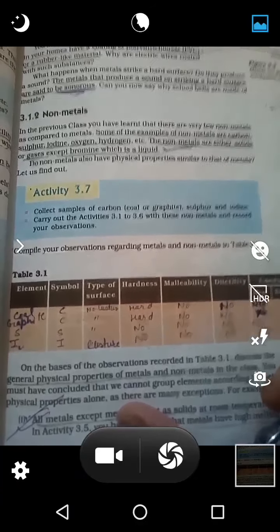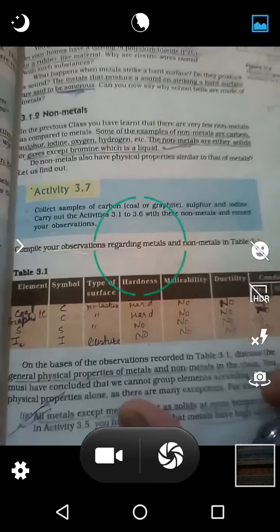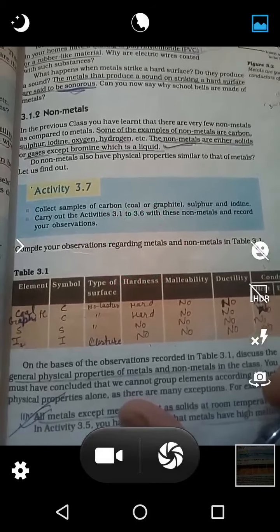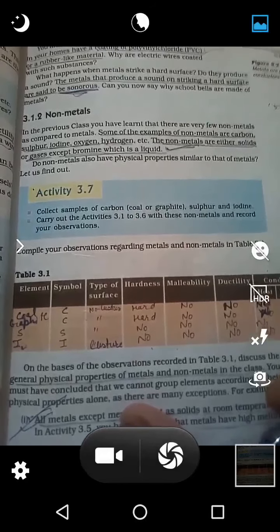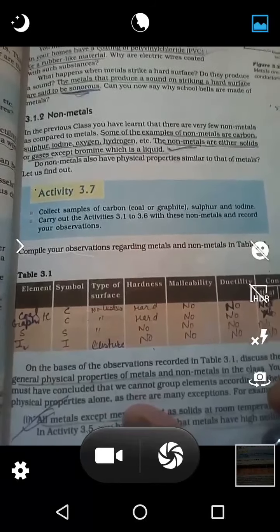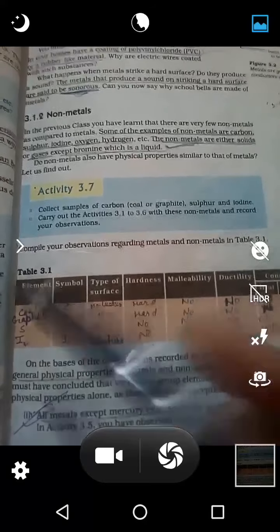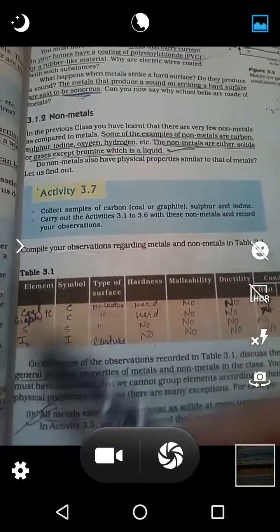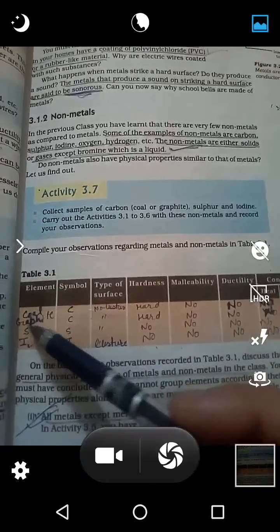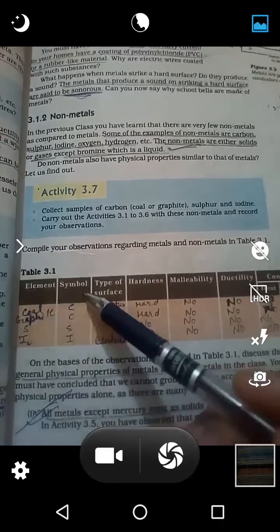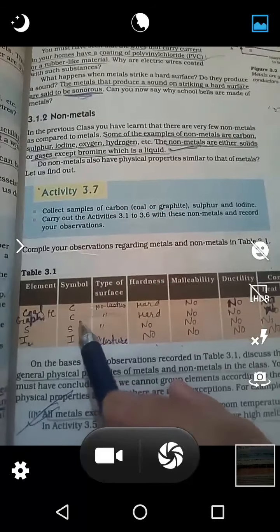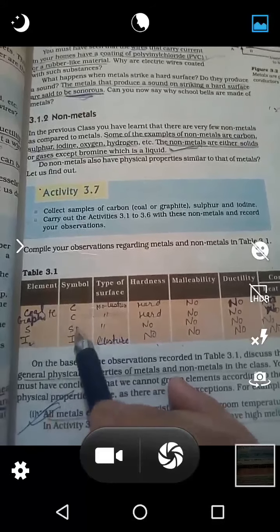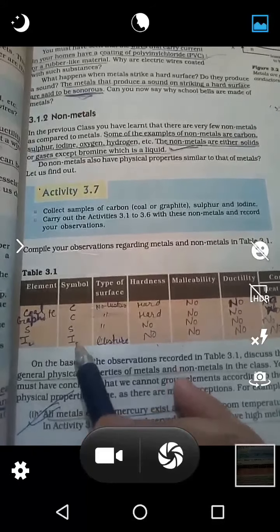You will check their malleable behavior, ductile behavior, sonorous behavior, whether they conduct electricity or not, whether they are conductors of heat or not. So here one column is taken in which we are writing coal, graphite, sulfur, iodine, and here the symbols. Coal and graphite are made up of carbon, so carbon is written as capital C, for sulfur it is capital S, for iodine it is capital I.